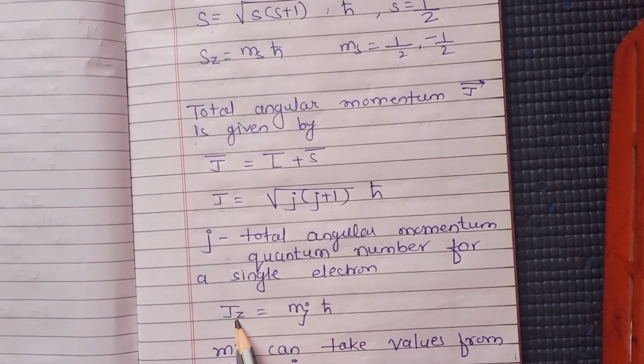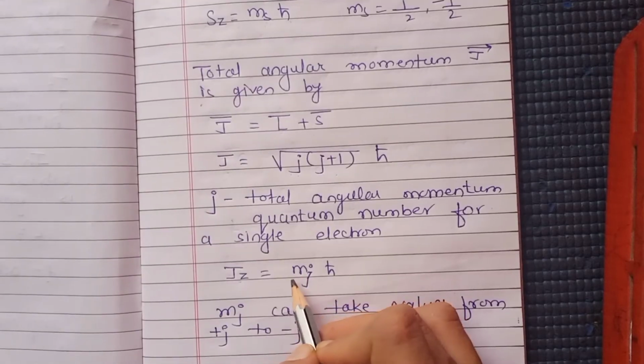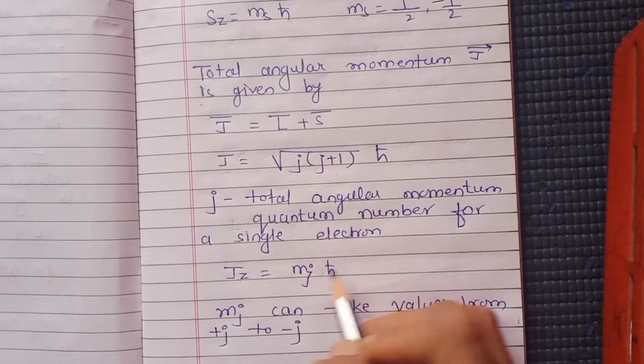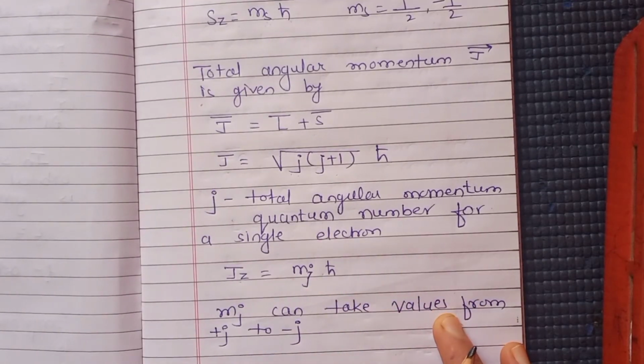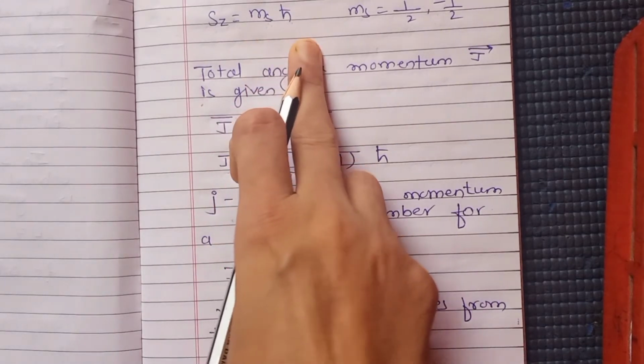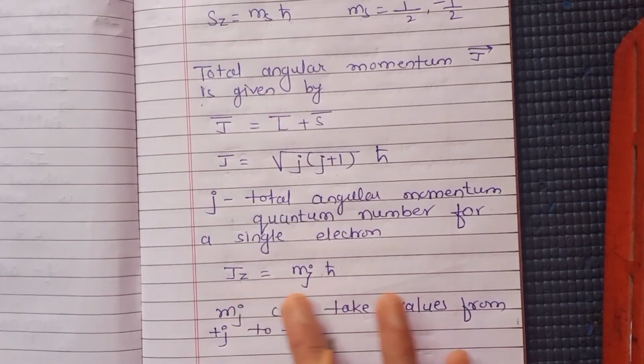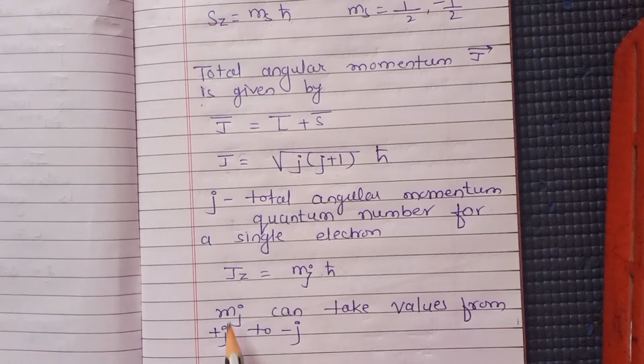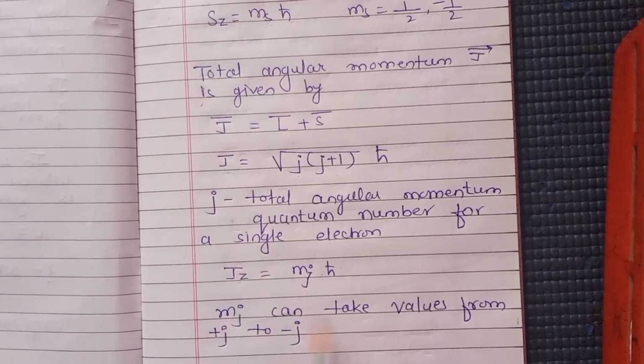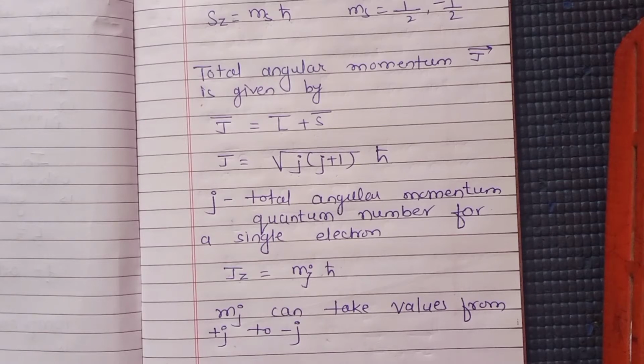So, here I can define Jz as mj h cross. So we have Lz equal to ml h cross, Sz is equal to ms h cross. Similarly, Jz is equal to mj h cross. Now this mj can take values from plus j to minus j. ml can take values from plus l to minus l. ms can take values from plus s to minus s, that way.